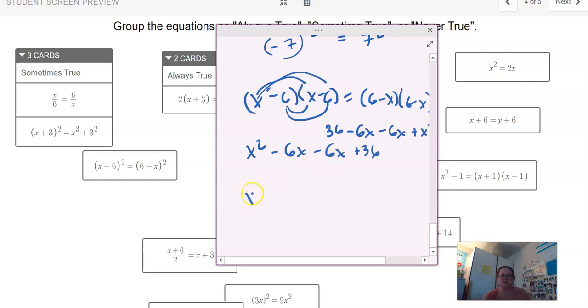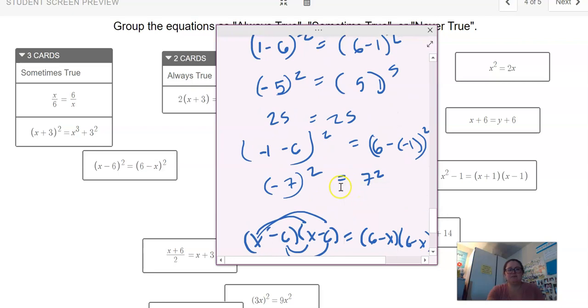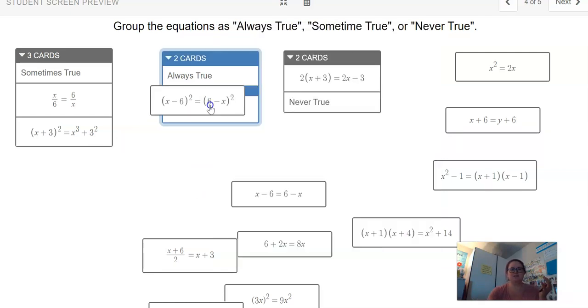So this is going to be x squared minus 12x plus 36, and so is that, because you're going to combine those. So it does always work. It is the same thing on both sides. And hopefully you can see that through what's going on with the numbers, just to see we're taking the difference and squaring it. And so normally subtraction matters, but what it does is it just changes it, like x minus 6 is going to be the opposite of 6 minus x. And when you square it, the negative goes away. The negative is irrelevant. So this is always true.